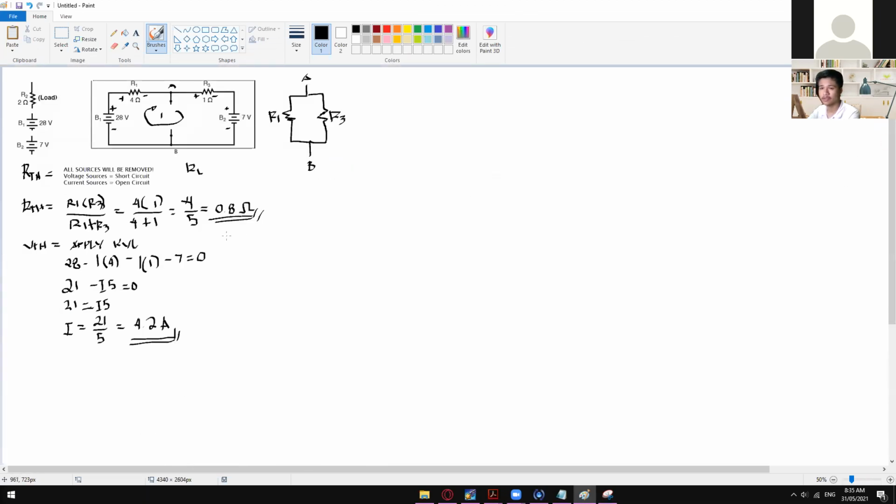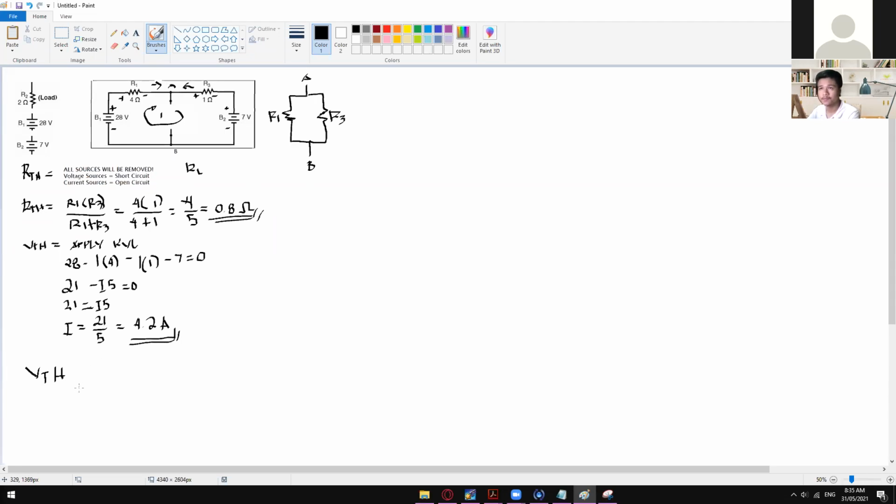Let me just zoom out. There you go. So I hope you guys can still see the values clearly. So in here, in order for you to get the potential voltage across AB or the VTH, you have to get the individual voltages across R1 and then R3 first. In that, you'll be able to know what is the final voltage that is flowing from here to there, and then what is the final voltage that is flowing from here to there, just by combining them.